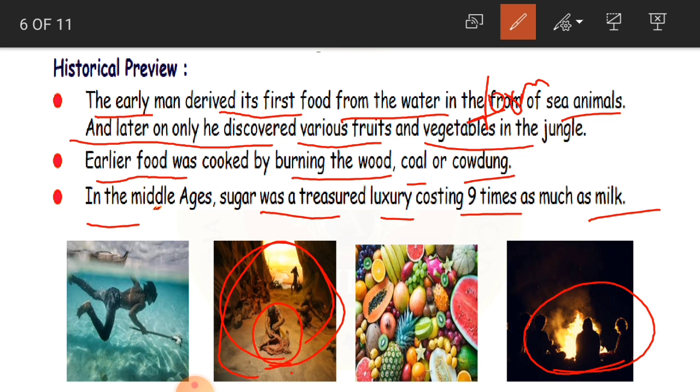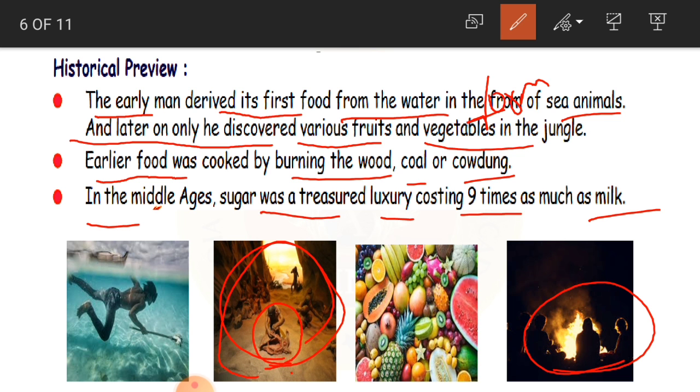People were not having sugar, they were using jaggery because sugar cost much more than jaggery. Only rich people, upper middle class people, were having sugar at that time. And how was the cost of it, children? 9 times as much as milk. It cost 9 times more than the price of milk.